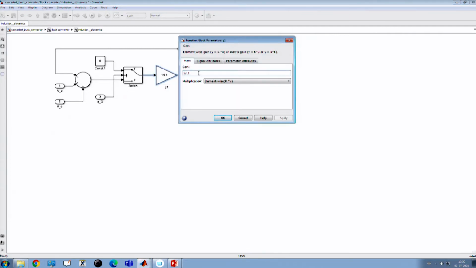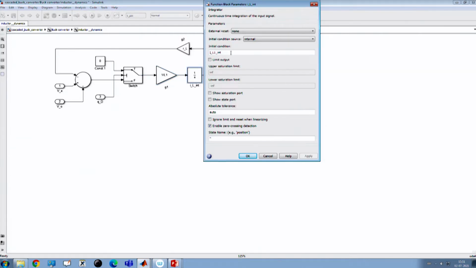If you go to inductor current dynamics, the only thing you have to change is the 1 by L value, that is 1 by the inductance value, which we have already discussed earlier. Here, instead of 1 by L, I have taken 1 by L1, that means the inductor value of the first stage converter L1. For the second stage, I will put L2, that is it.